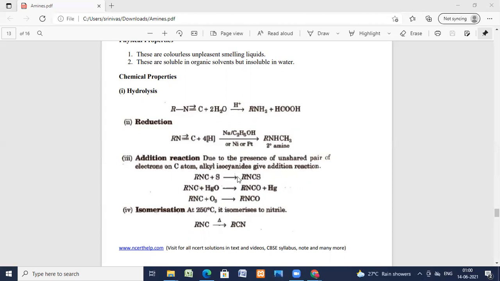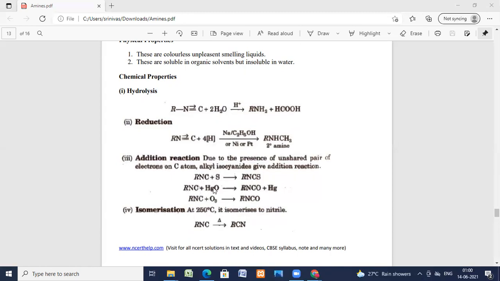RNC plus sulfur gives rise to RNCS. Alkyl isocyanide on reaction with sulfur gives the sulfur addition product. Direct addition of the element takes place, RNCS.